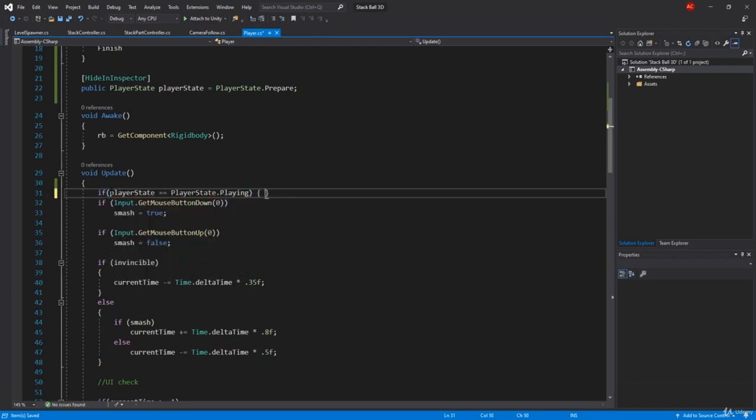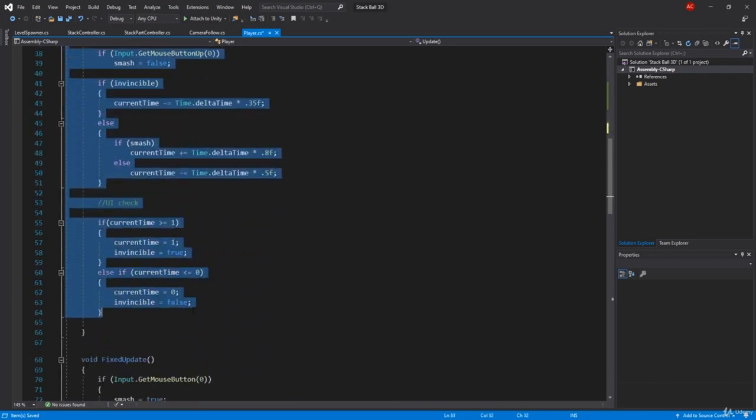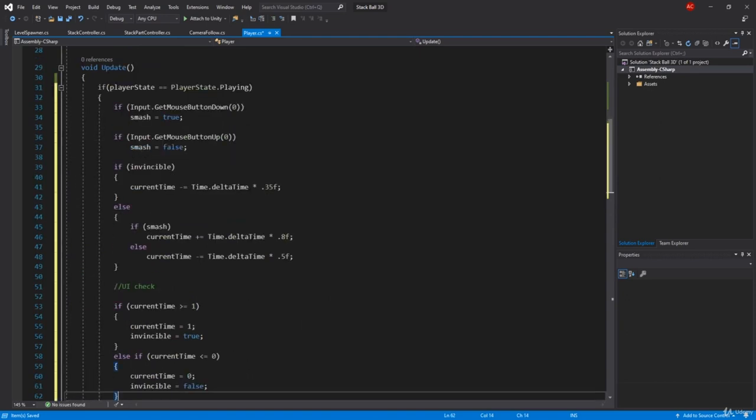So only when we are playing, we're checking if we are actually doing all of this over here. So let me cut that off, put it here.